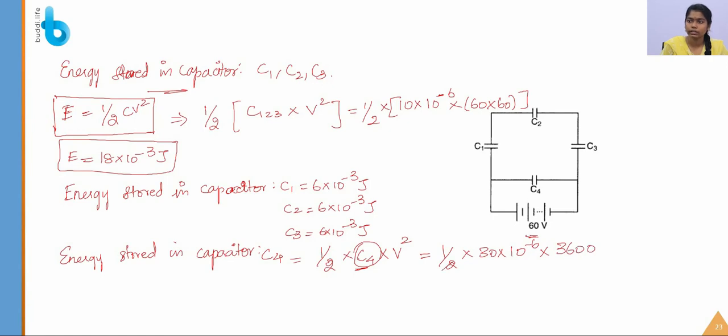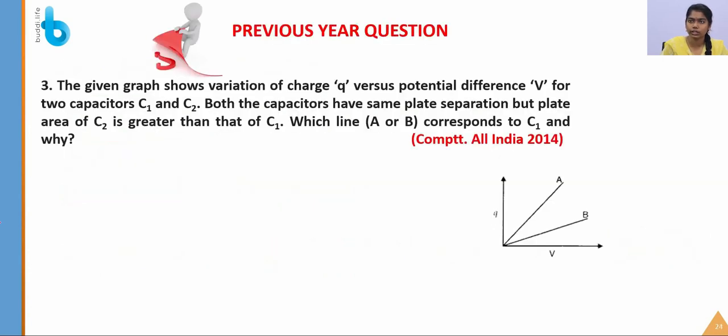By solving this, we will get the answer, which is 5.4 into 10 to the power of minus 2 joule. So this is the energy stored in the capacitor C4. Okay student, let's solve the next question.